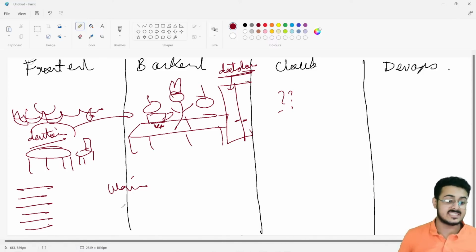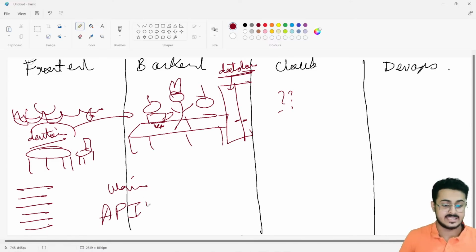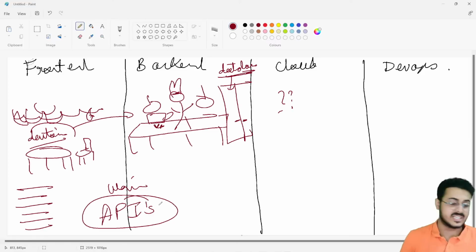Now this waiter inside of your development is basically referred to as APIs, application programming interfaces. APIs are very easy to build, and a very easy concept to understand as well, and it exists.